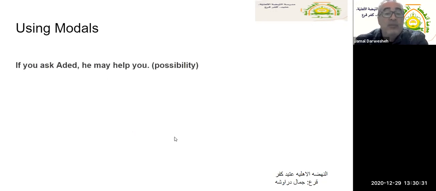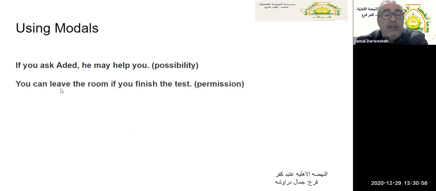Using the modals, as we said, we can use may or might or should or can or could, all the modals instead of will. For example, if you ask Abid, he may help you. And that's a possibility. We know that when we talk about possibilities, we use may or might. You can leave the room if you finish the test. So you have a permission here to leave the room. And the condition is that you need to finish the test.